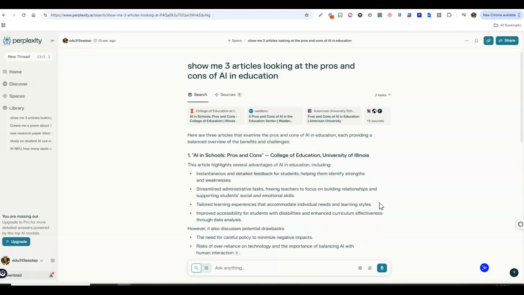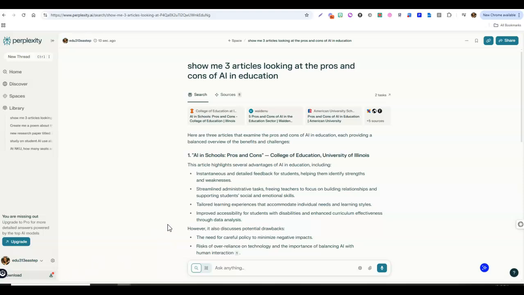It does a really good job of taking everything that's out on the web and bringing it back to you. I have heard people say that they have used this instead of Google searches because it brings it together a little more succinctly, and I would agree with that. So just like we have seen in the past here, we've got our library of questions we've asked over here, and anytime you want to start a new thread, it's right here. So think about Perplexity. It can do creative work again, but think about it more in terms of research and when you're trying to find sources on a specific topic.